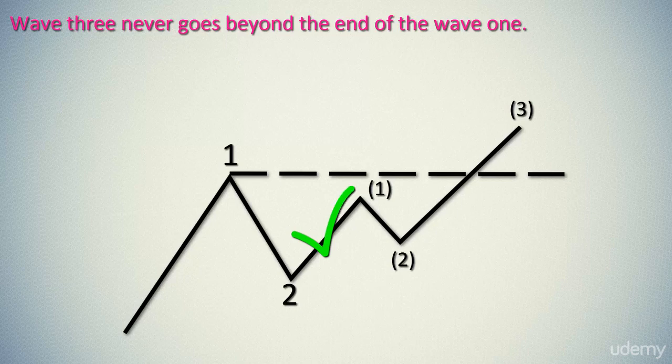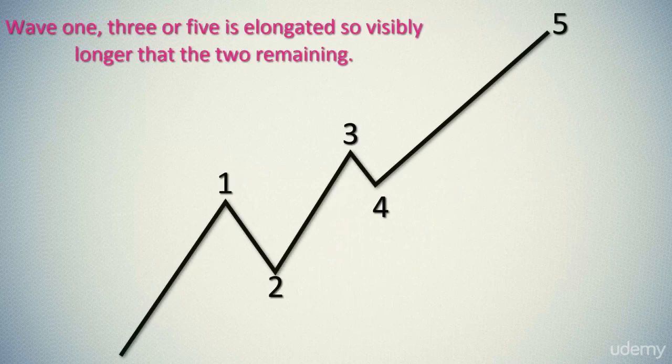The last principle we should obey is that usually one impulse wave, wave 1, 3, or 5, is elongated, so visibly longer than the 2 remaining. Elliott found in his observations that the wave 3 often is the longest, and certainly never is the shortest one. This relation is respected if wave 3 goes the greater percent distance than the other 2 waves in the impulse.